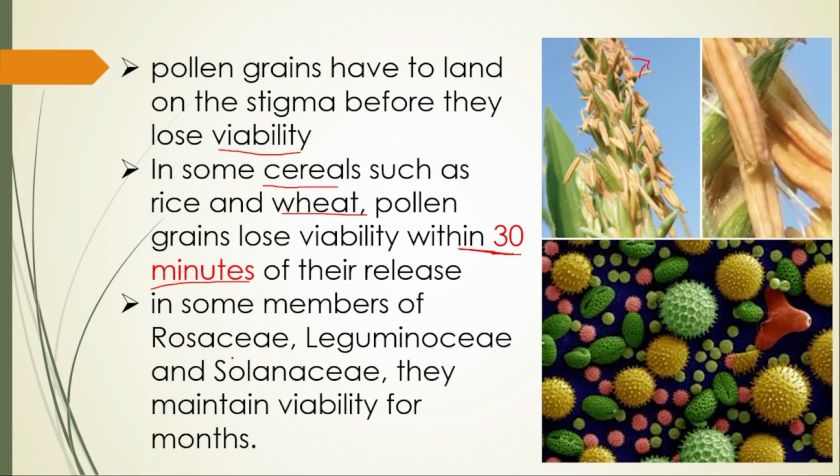In some members like Rosaceae, Leguminosae and Solanaceae, they maintain viability for several months. So viability may be within seconds, within minutes, or within months. So here I am showing the wheat anthers.